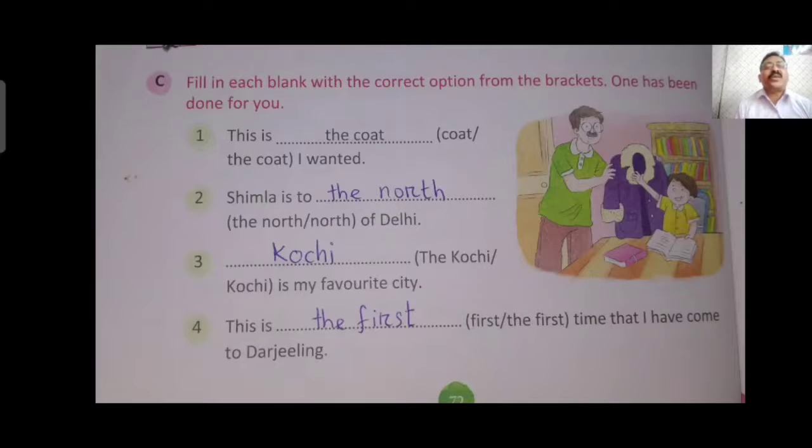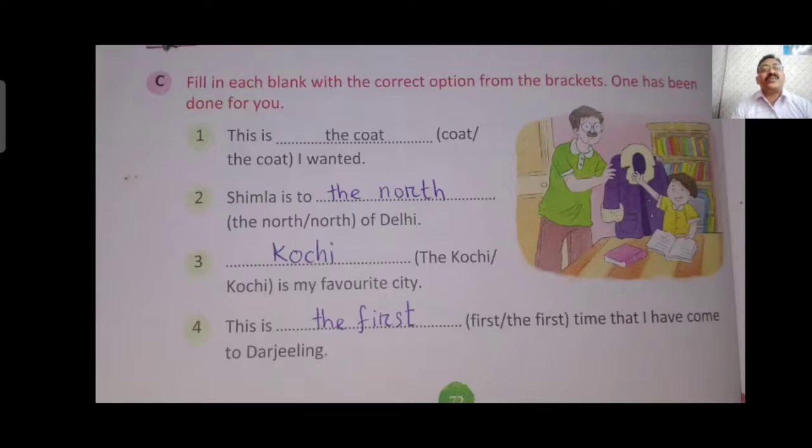Bit number C, fill in the blanks with the correct option from the bracket. First one, this is dash coat, the coat I wanted. This is the coat, means here particularly we are indicating the coat which I want. So if you indicate some particular thing, then you have to use the before that noun.